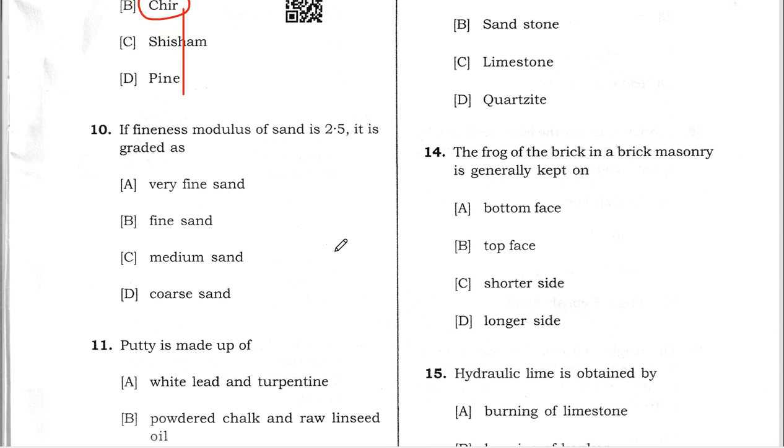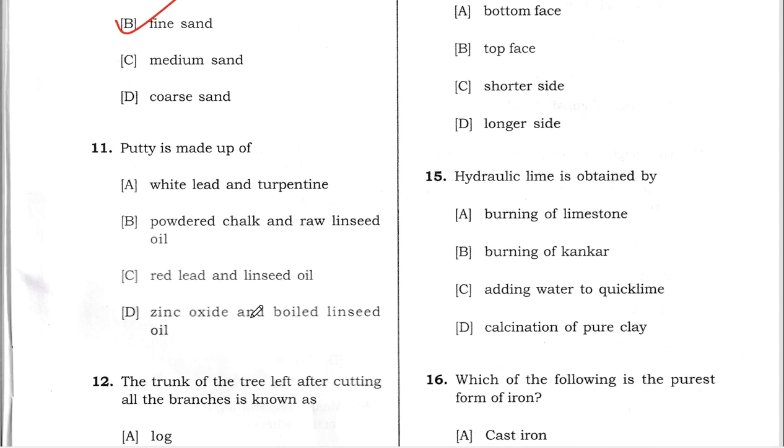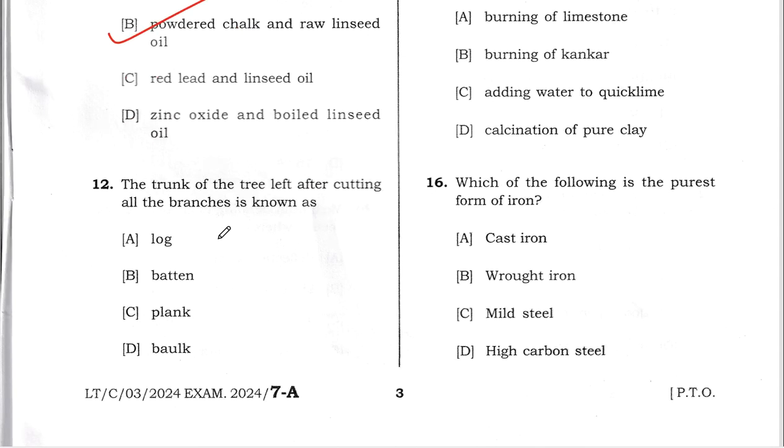Based on that table, some ranges are there for sine. If it is less than 2.5, then we consider very fine sand, or if it is greater than 2.5, we consider fine sand. Option number B is the correct. Then what is putty? Everyone knows putty is basically powdered chalk and it is mixed with linseed oil. Okay, linseed oil. Option number B is the correct answer.